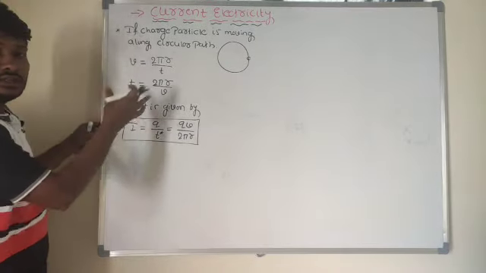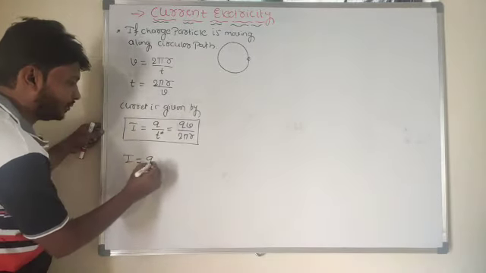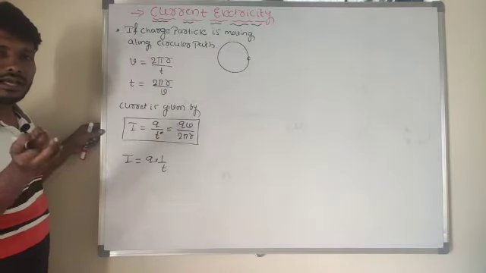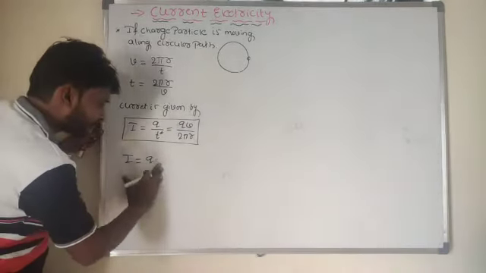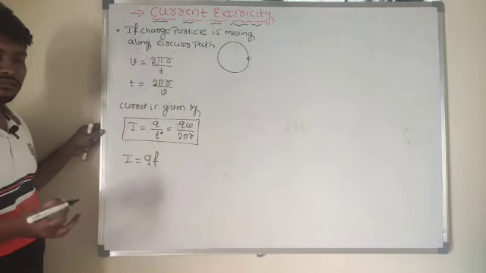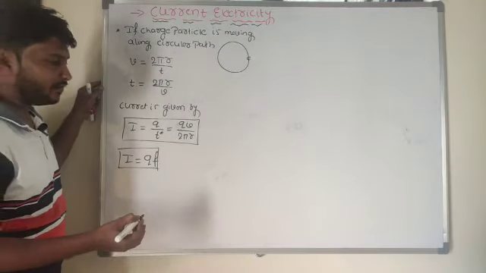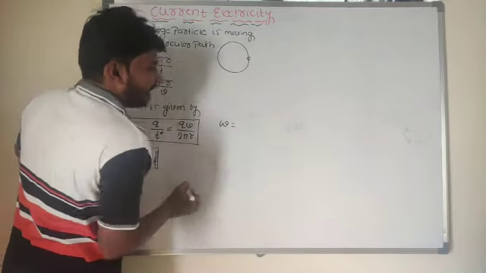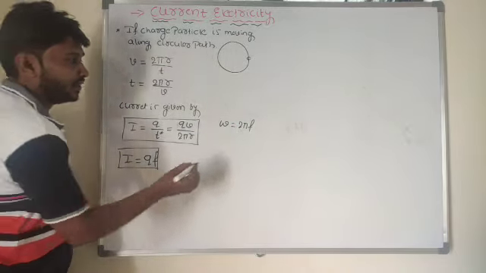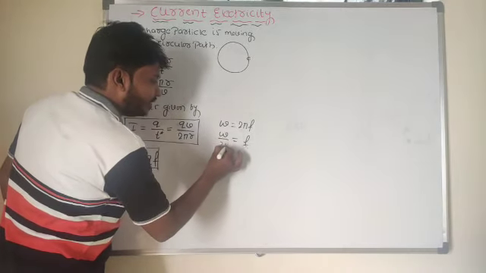Now this equation I can rewrite in one more form. I is equal to Q into 1 by T, so Q by T. 1 by time taken is nothing but the frequency. So I is equal to Q into F. This is one more expression. From angular velocity, omega is equal to 2 pi by T or 2 pi into F. So F is equal to omega divided by 2 pi.